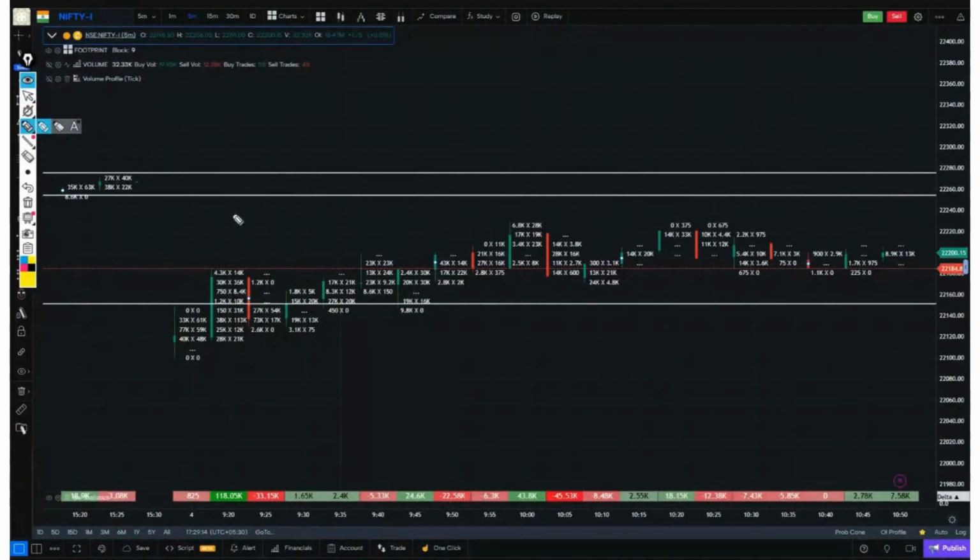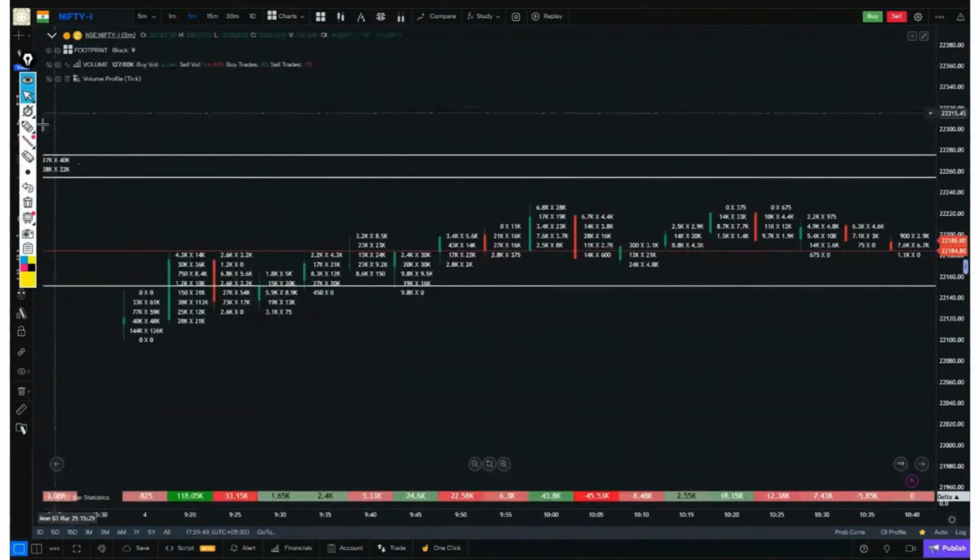Before reading the footprint properly, we should know what delta is, because with the help of delta, we will use the footprint here. Now, what is delta? Delta is a simple tool that tells us the difference between buyers and sellers. How does it tell the difference? For example, this is a footprint. On the right side of it, there are buyers. On the left side, there are sellers.